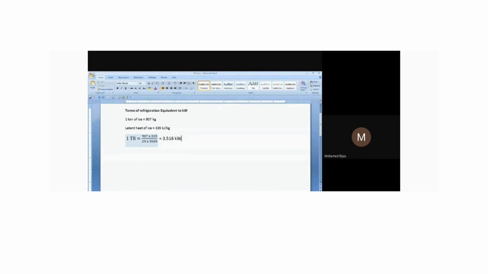The same 10 by 10 room, adjacent to that room, we fix, for example, a 2 ton AC. Assume that the room temperature is the same. Initially, the room temperature is the same, some 35 degrees Celsius. So we have set the temperature in our remote to reach 20 degrees Celsius, from 35 to 20 degrees Celsius. So one room is having 1 ton, another room is having 2 ton with the same space, 10 by 10 room. So which room will get faster cooling? Which room will reach 20 degrees Celsius faster?